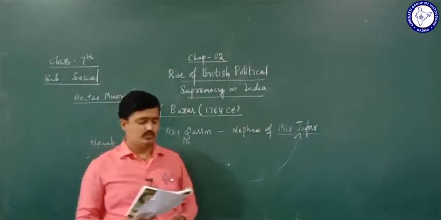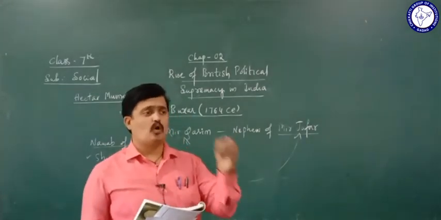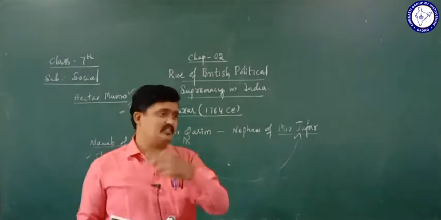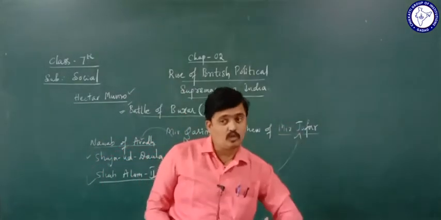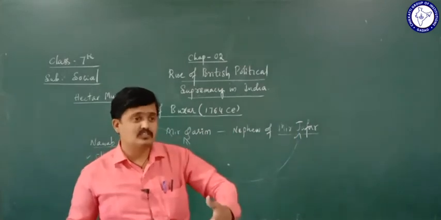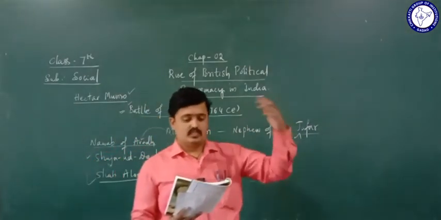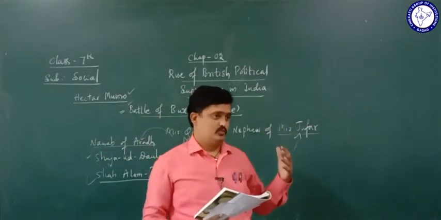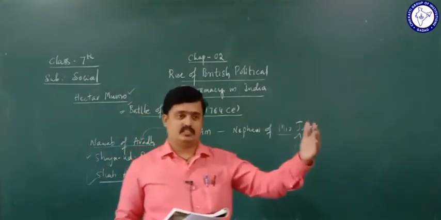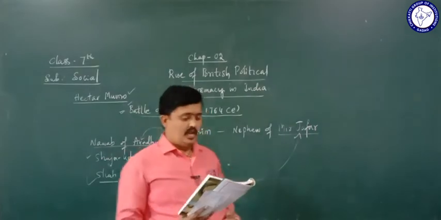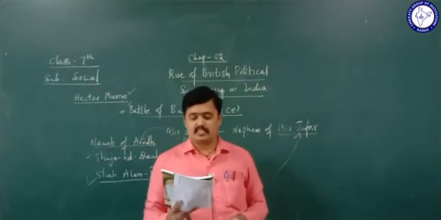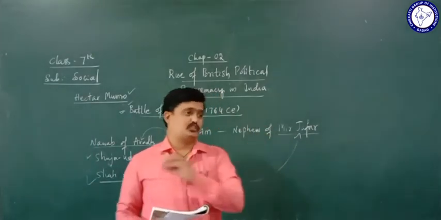Next, this war also led to the expansion of British influence from Bengal to Allahabad. After this war, their influence spread from Bengal to Allahabad. And the British also obtained the Diwani right.